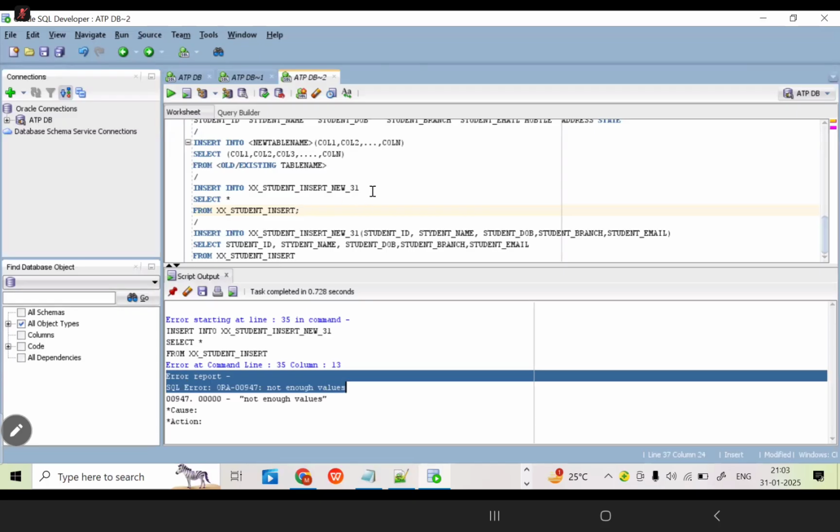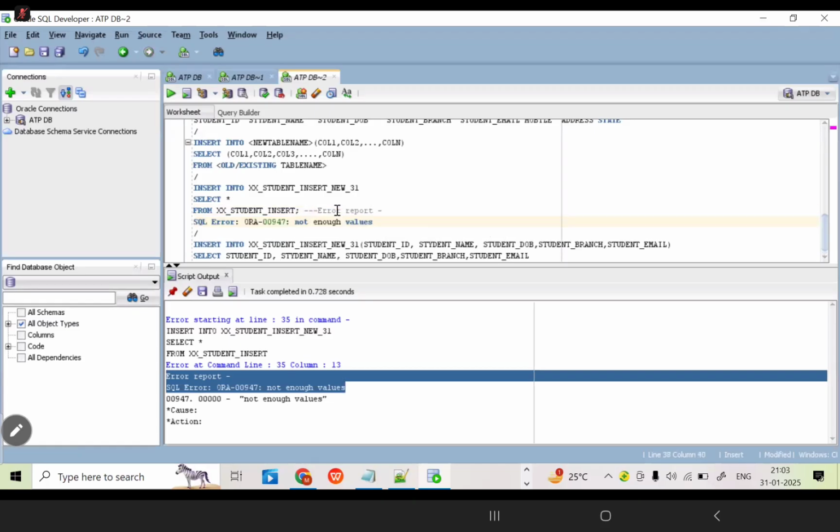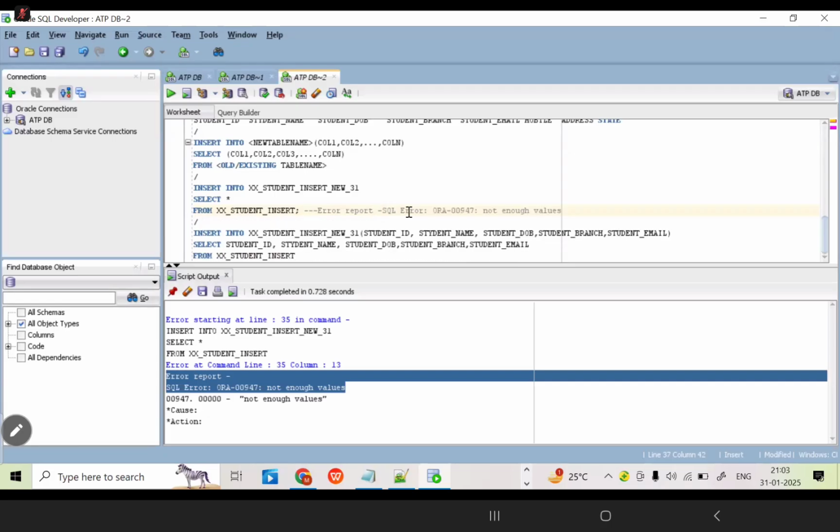Not enough values means your new table has how many columns? 8 columns. The old table has how many columns? 5. Is it matching? No, not matching. If it is not matching, the system throws the error. If you write the star, it displays all the columns of your table. That's the reason the system throws the error. Your new table has 8 columns, and 8 equal to 5 is a condition that should not be satisfied.